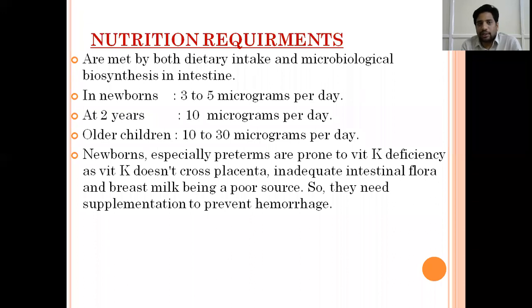But if at all there is some problem, the normal RDA for a newborn is 3 to 5 micrograms per day, and up to 2 years it is 10 micrograms per day. In older children, it can be extended up to 10 to 30 micrograms per day.